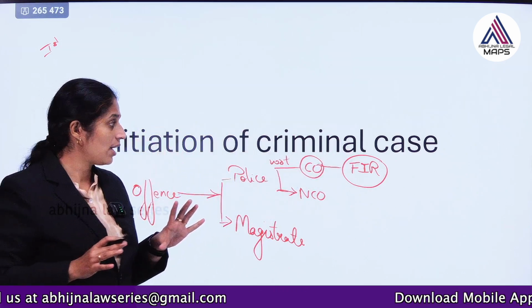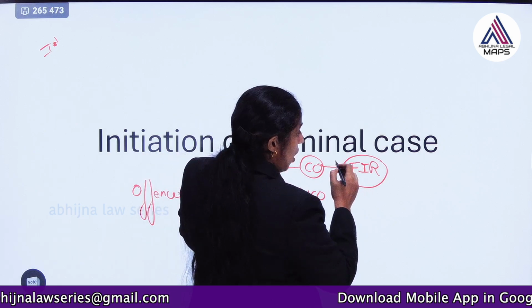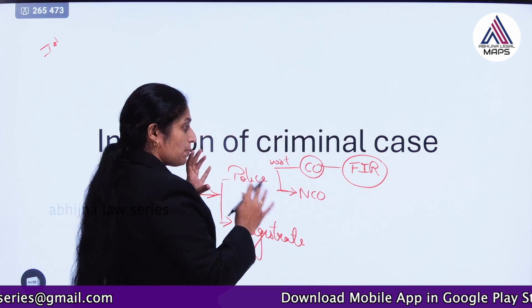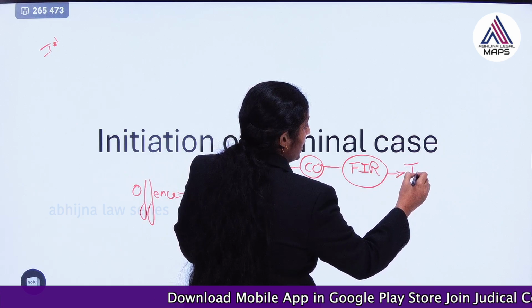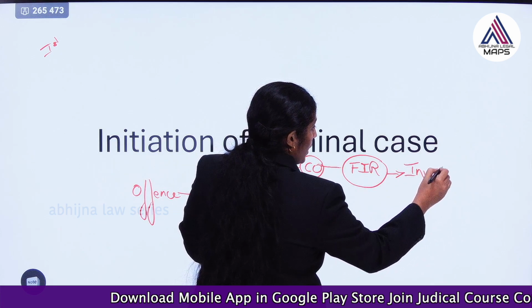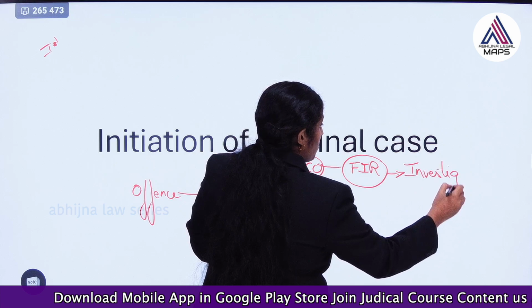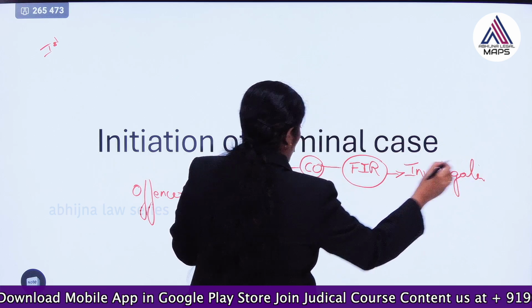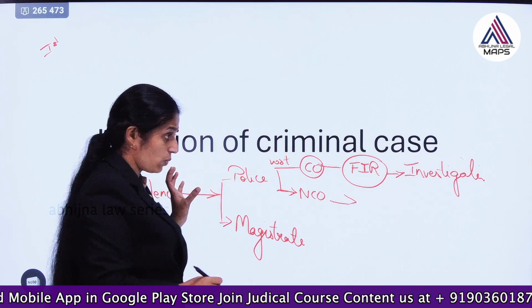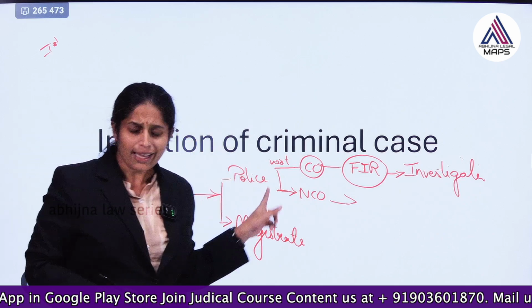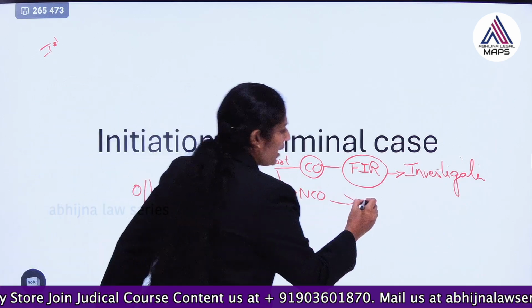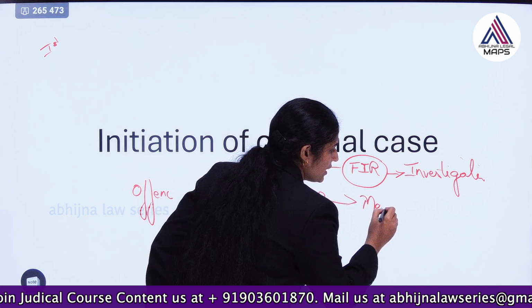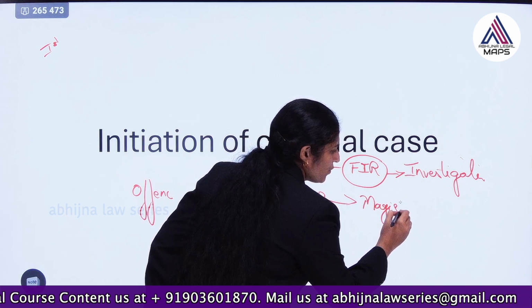What is the difference? When information as to a cognizable offence has been given, the police can directly start investigation immediately. He does not require anyone's permission. But when the information is with respect to a non-cognizable offence, the police have to take the permission of the magistrate first, because those are less serious offences.